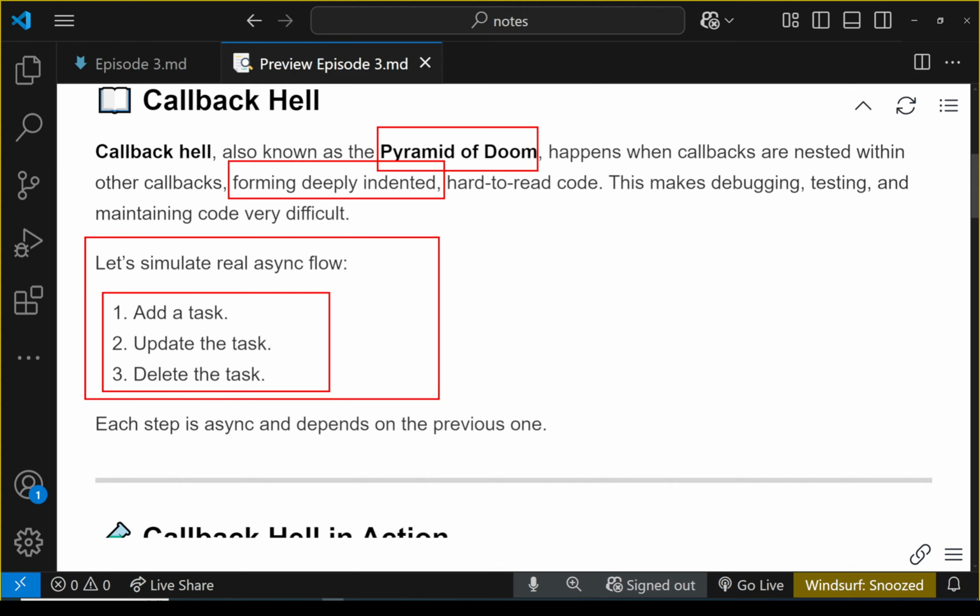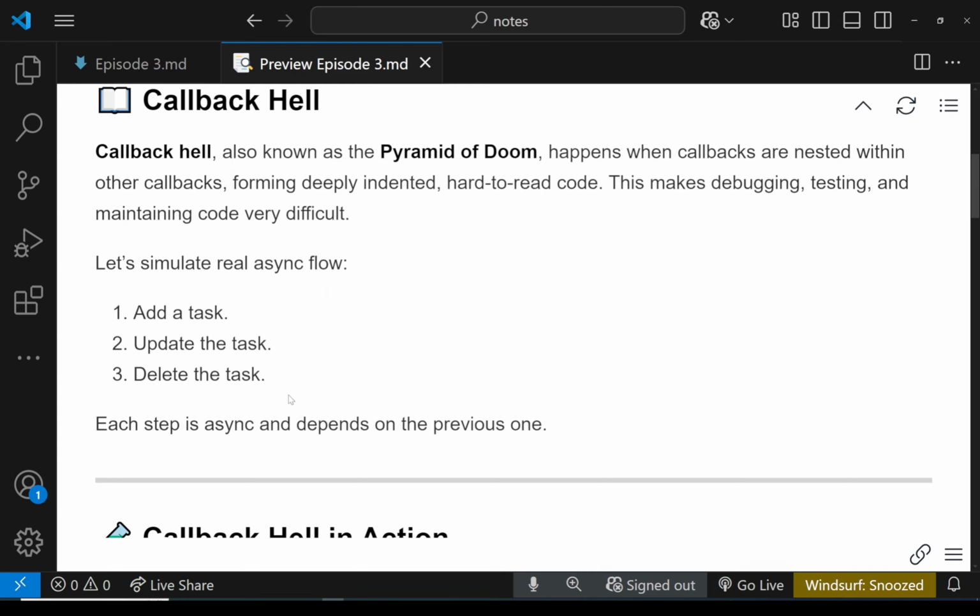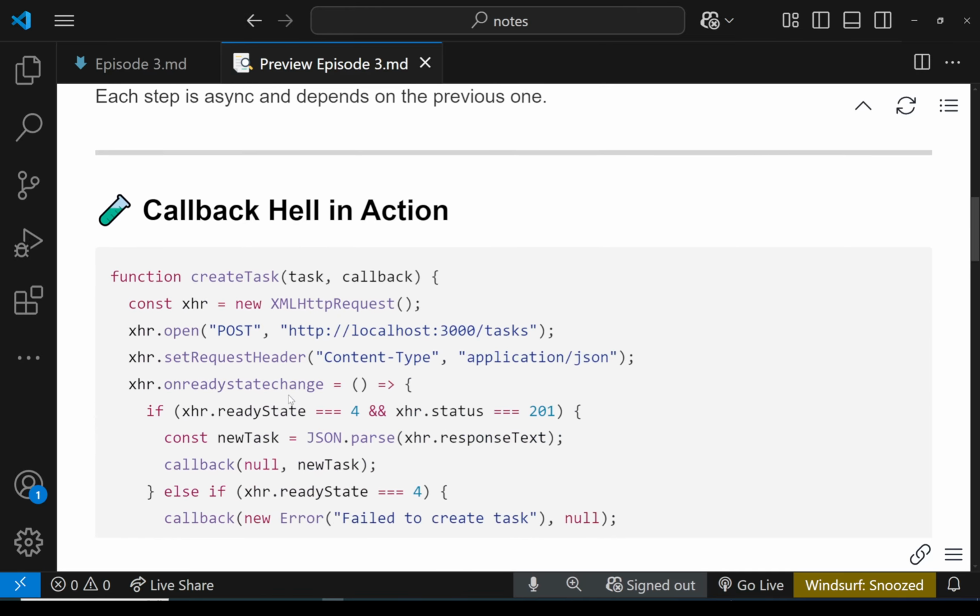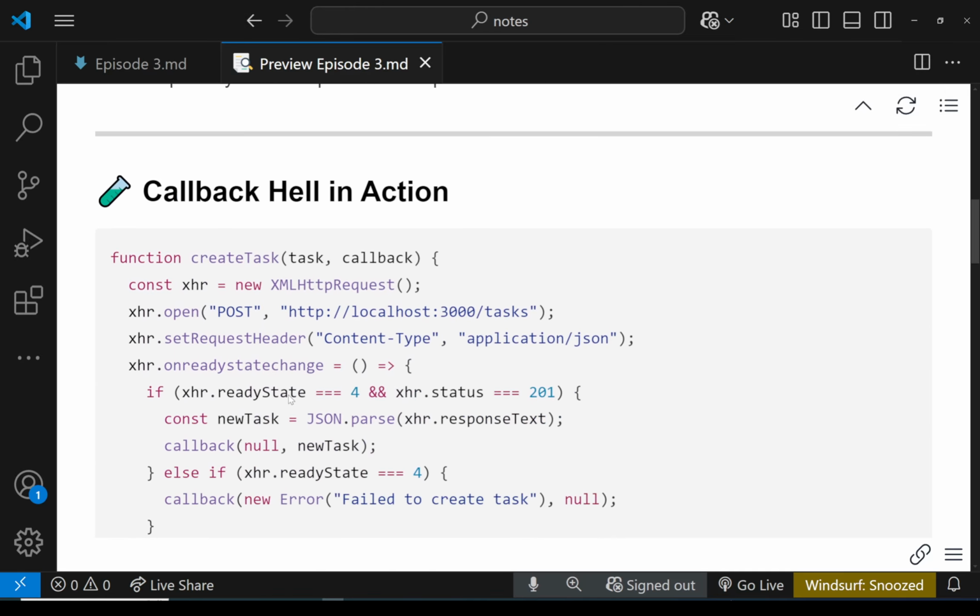So we have 3 asynchronous operations: adding a task, updating a task, deleting a task. We're going to chain them together, and we're going to do that using callbacks, and you will see how using callbacks is going to cause problems. So this is the callback hell problem in action.